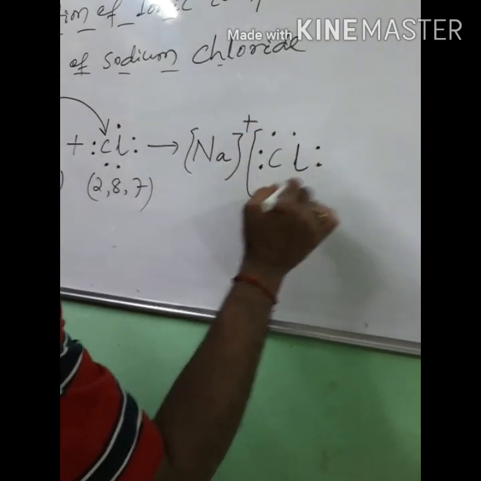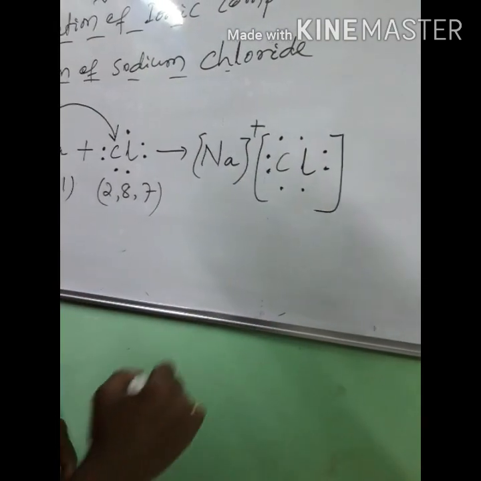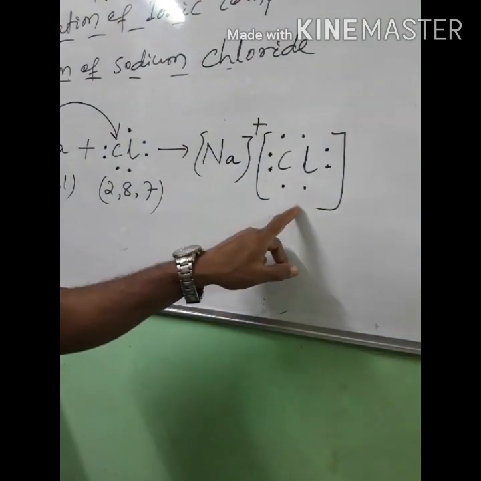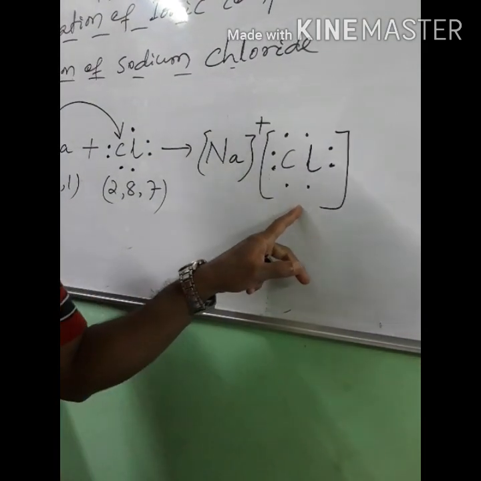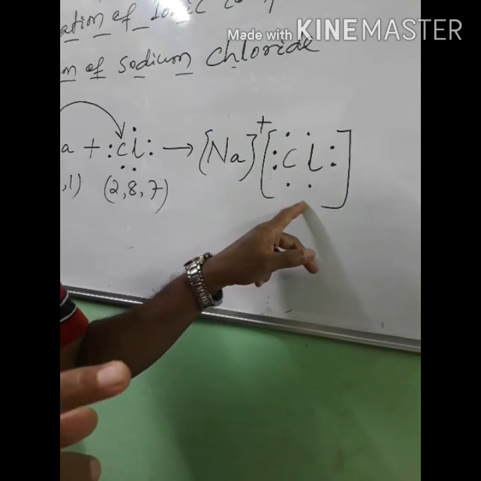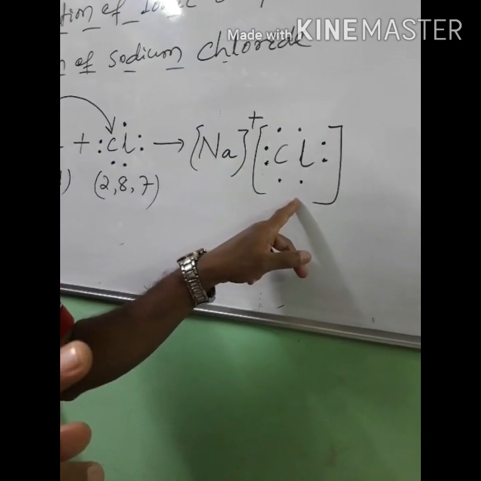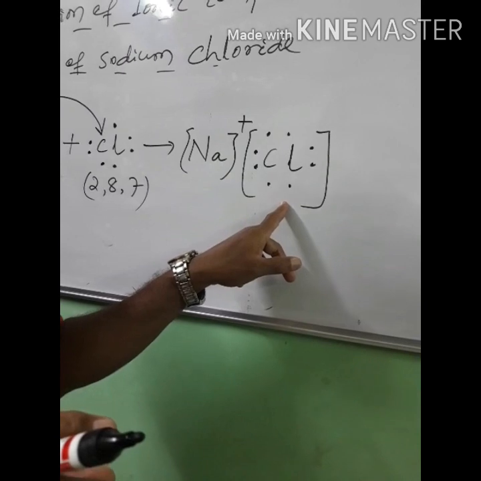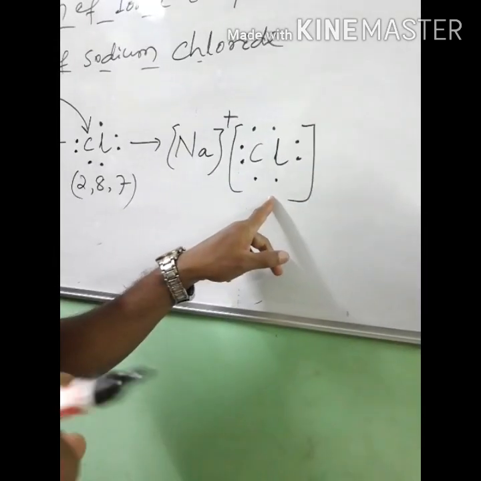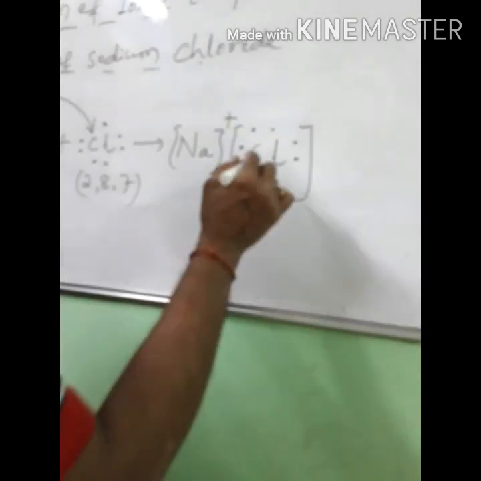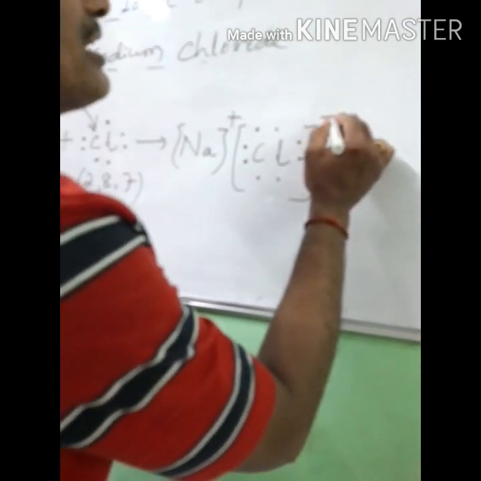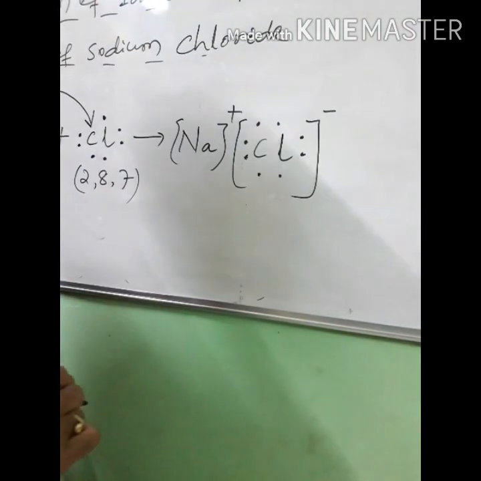Clear? So here chlorine has what? 1 extra electron. So chlorine will attain a negatively charged ion, so Cl minus.